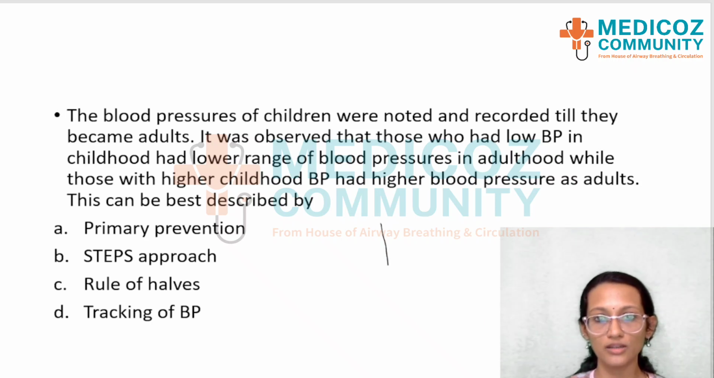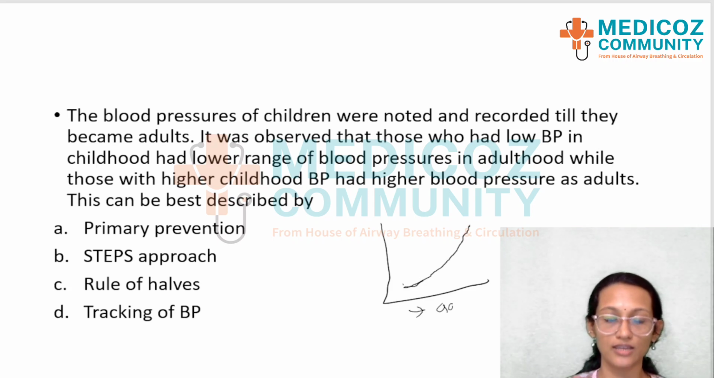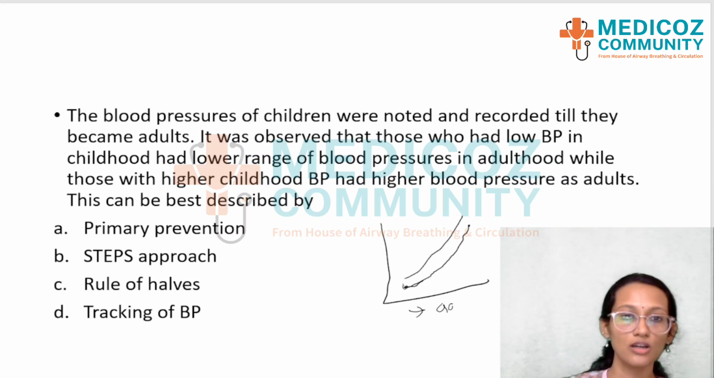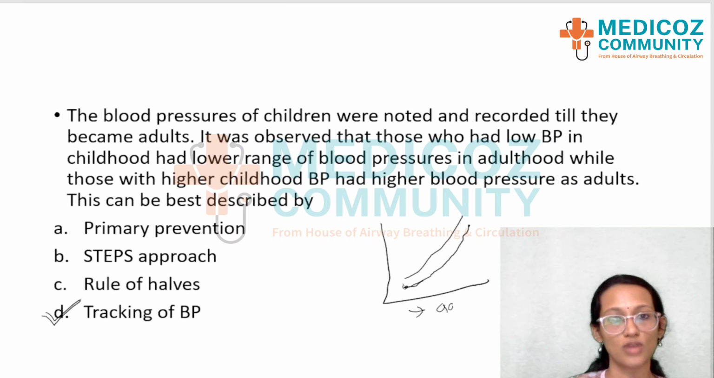So here there's a phenomenon that shows that as the age advances, if the blood pressure was high in childhood, there's a trend that it keeps becoming higher and higher in adulthood also. So lower blood pressure in childhood means lower blood pressure as adults. Higher blood pressure in childhood means higher blood pressure as adults. So that is what is known as tracking of blood pressure. This concept is known as tracking of blood pressure. It's a very direct and simple question. I hope most of you would have got this right.